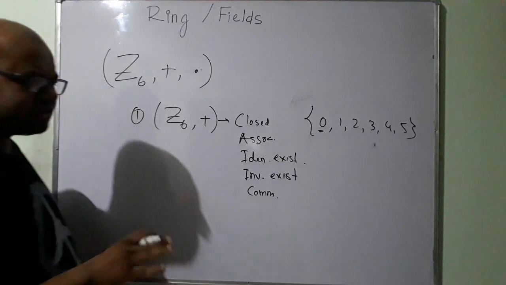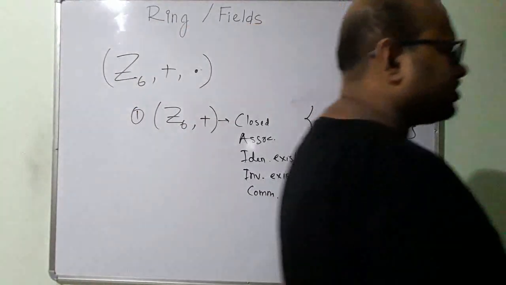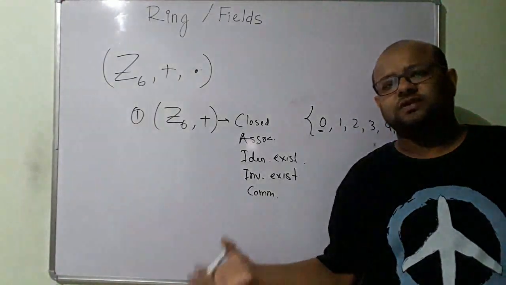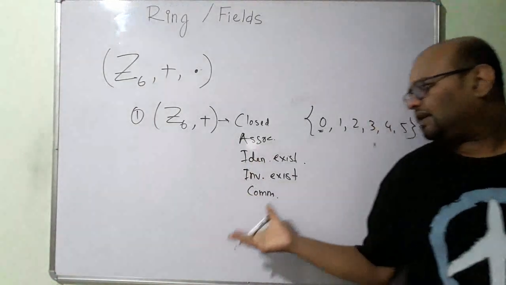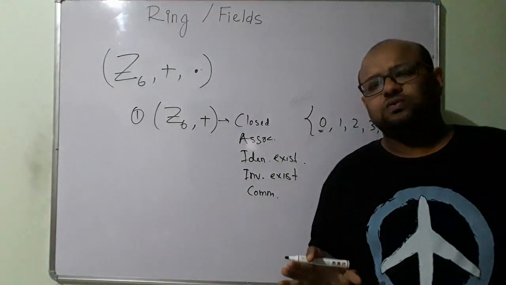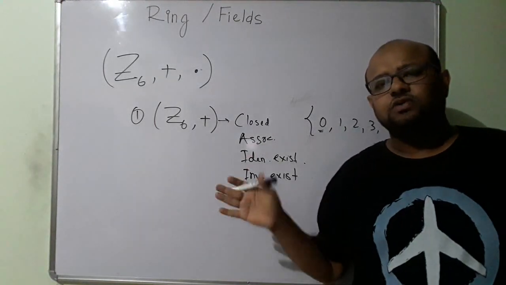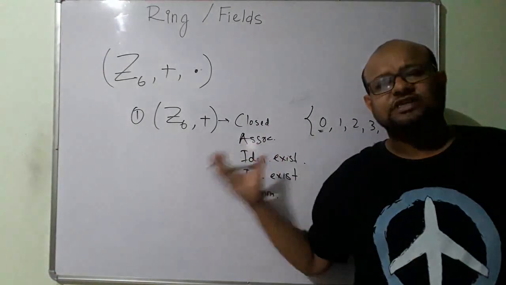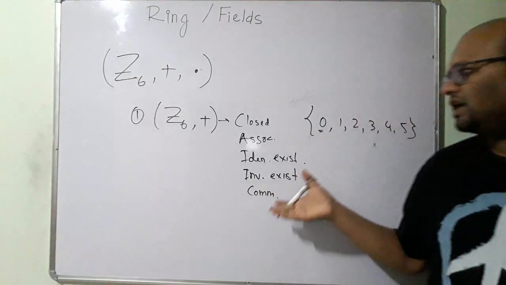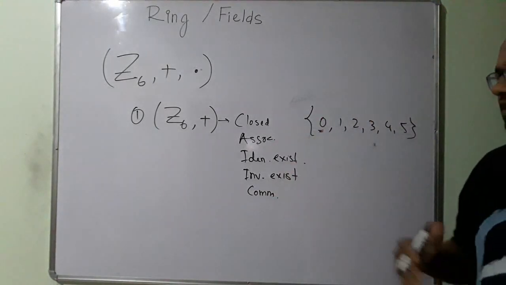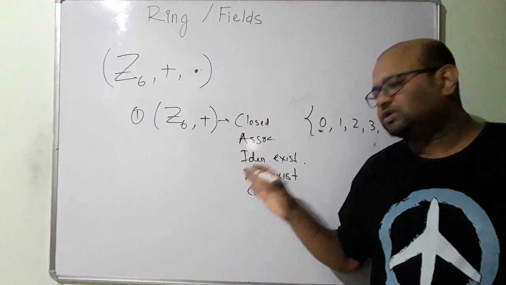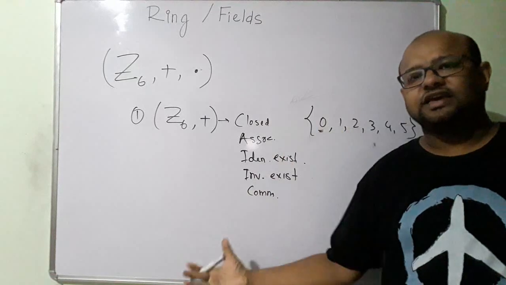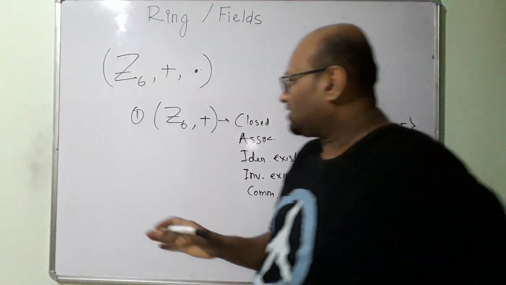Addition and multiplication are associative and commutative, like in normal arithmetic. In modulo arithmetic also these are associative and commutative. I cannot prove this with an example right now. You can refer to your book, or you must have studied this back in school. Proving that these are associative and commutative is one of the prerequisites for abstract algebra. I cannot sit down and prove this over here.